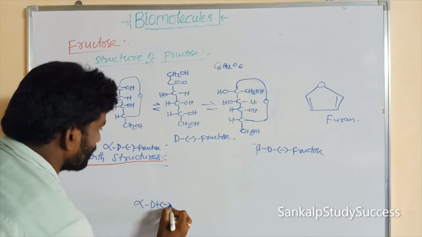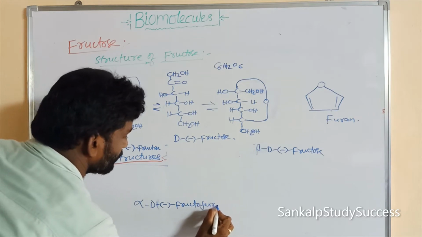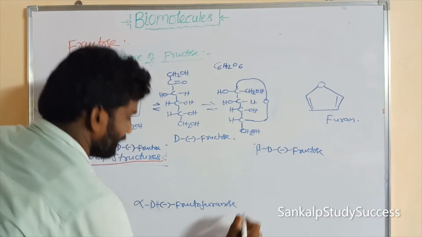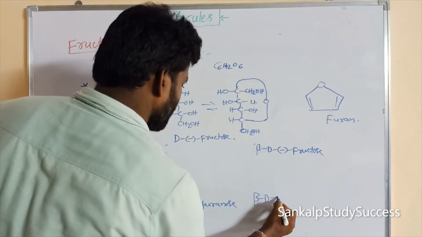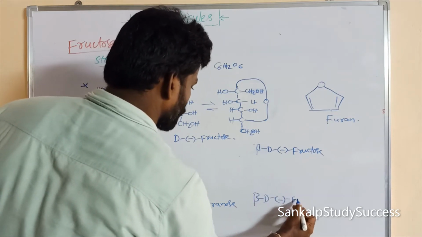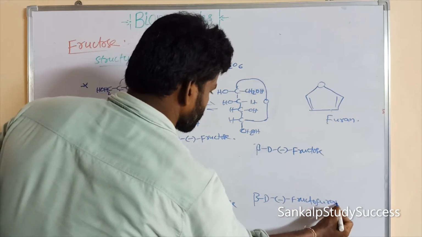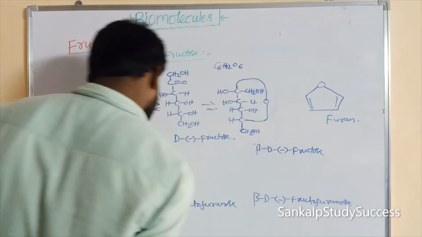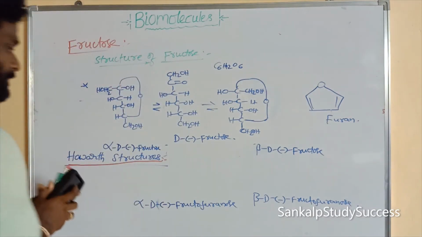Now we can write alpha-D-minus-fructopyranose, and similarly beta-D-minus-fructopyranose. Right, we can write these structures.